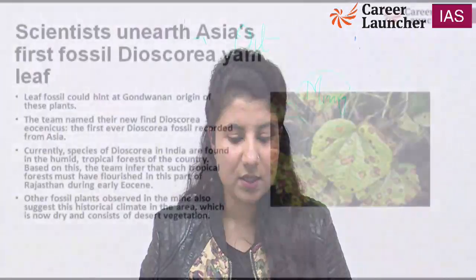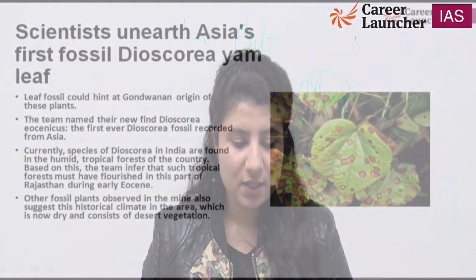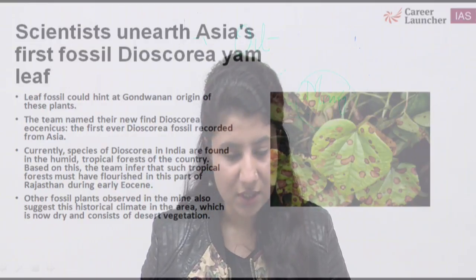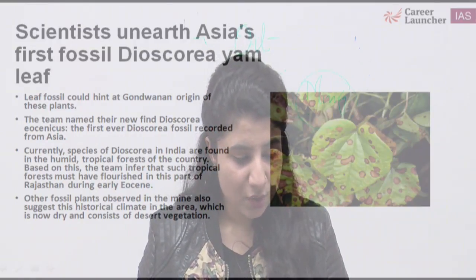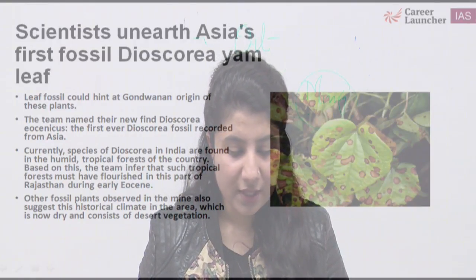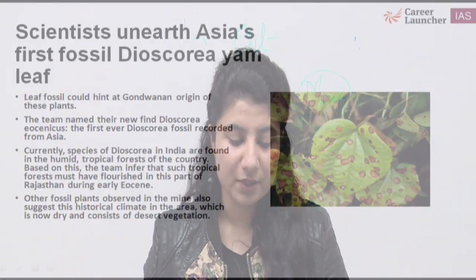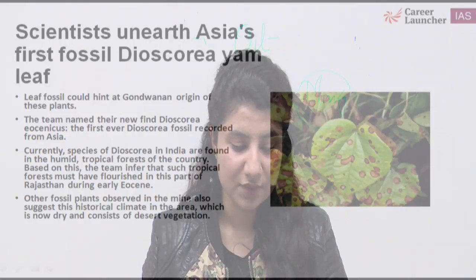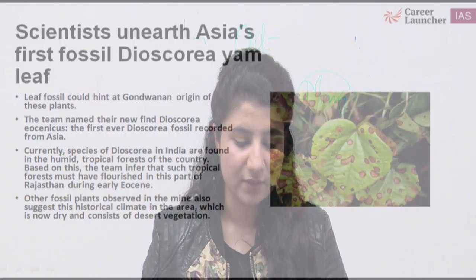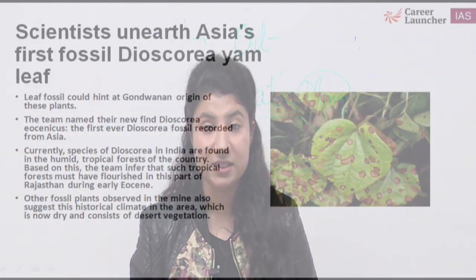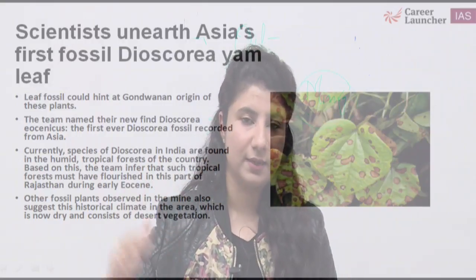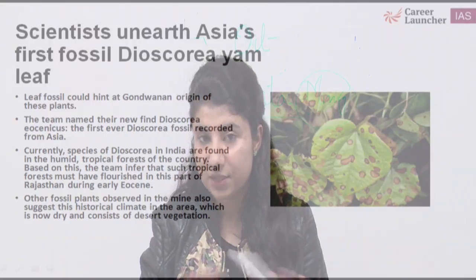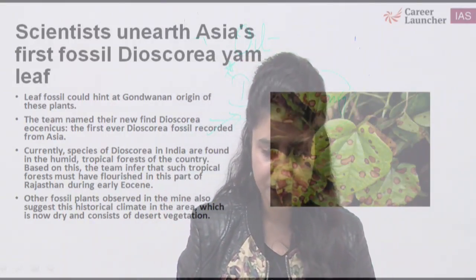Okay, so scientists unearthed Asia's first fossil Dioscorea yam leaf. It has a very interesting, tongue-twisting name. Currently, species of Dioscorea in India are found in the humid tropical forests of the country. Based on this, the team inferred that such tropical forests must have flourished in parts of Rajasthan during the early Eocene period. Cambrian, pre-Cambrian, Eocene: very important for you to remember. Simple factual information, nothing more we can do about it, right?